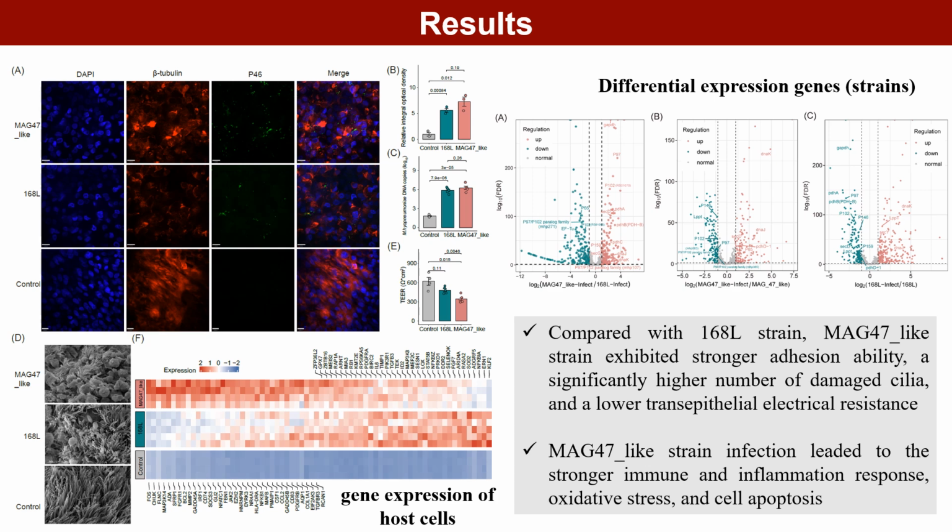In vitro infection experiments show that the MAG47-like strain caused a significantly higher number of damaged cilia and more severe damage to the epithelial barrier. Compared with 168L-infected bronchial epithelial cells, MAG47-like-infected cells had higher expression levels of genes FOS, SOCS3, MAP3K14, CD74, GADD45A and IRF1, suggesting that MAG47-like infection led to stronger immune and inflammatory responses, oxidative stress and apoptosis, which led to more severe lung lesions.